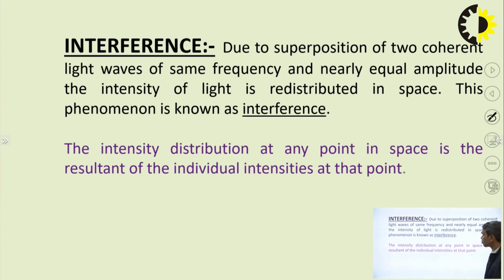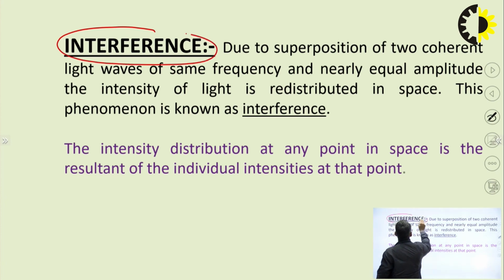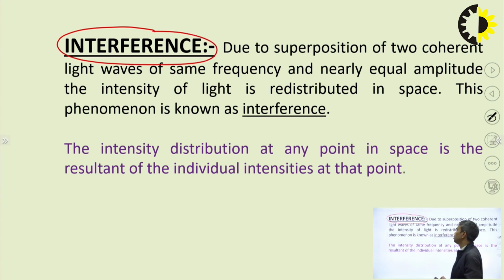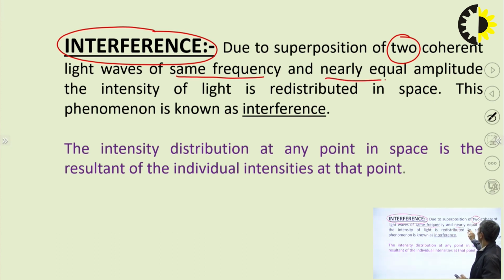Interference. Basically, the word interference comes when one thing interferes with another thing. Means for interference we need minimum 2 things or 2 waves. So due to superposition of 2 coherent light sources, so minimum 2 coherent light waves of the same frequency and nearly equal amplitude, the intensity of light is redistributed in space. This phenomenon is known as interference.